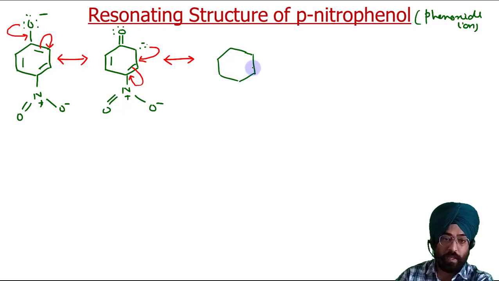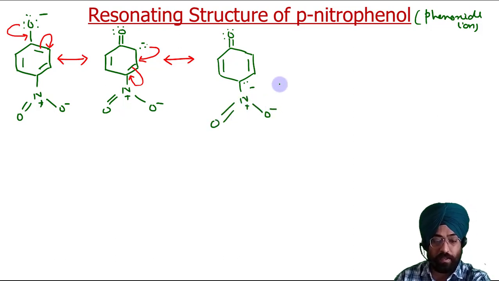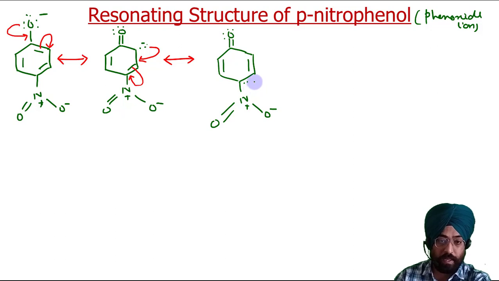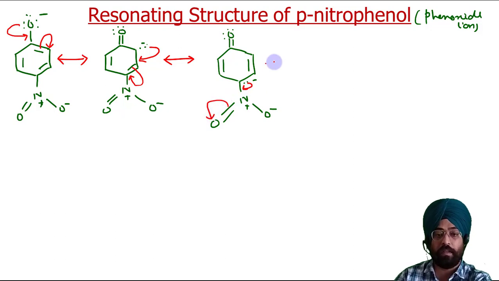Okay, so here comes this bond, here comes this bond, here is your double bond oxygen. Now here are two electrons, negative, N positive, double bond O, O negative. Now let us see what will be the next resonating structure. These electrons, I will write here a negative charge. So what it does, these will come here, this will shift here. So this is the next resonating structure.